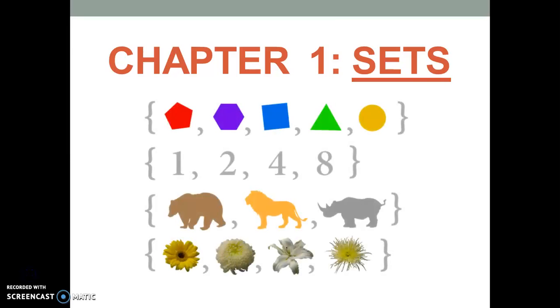Similarly, in mathematics we use the term set to describe any collection of well-defined and distinct objects. A set is basically a collection of objects having some common properties. Here some examples are given. These are four different sets you can see. First we have a set of shapes, then a set of numbers, then a set of animals, and then a set of flowers.